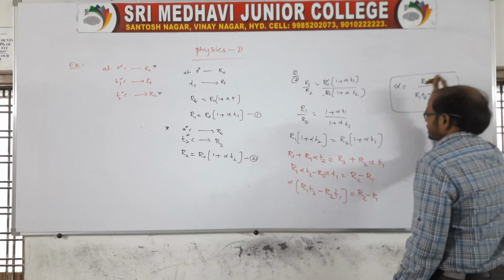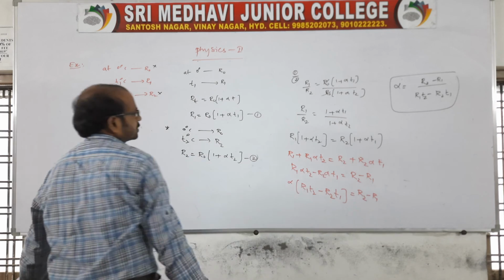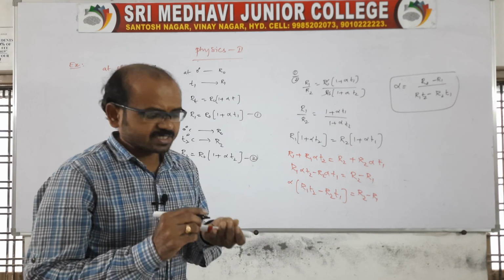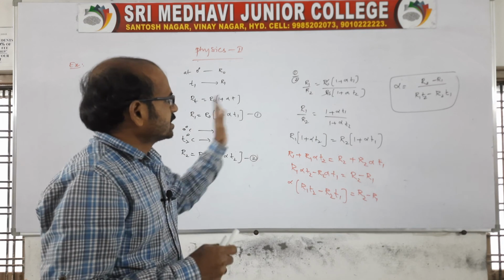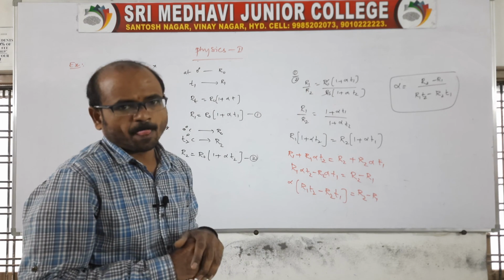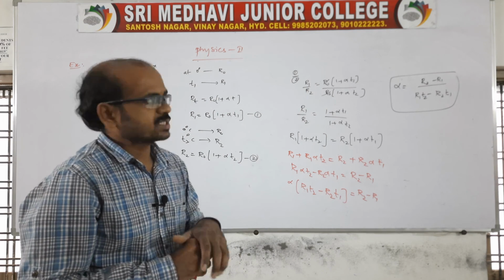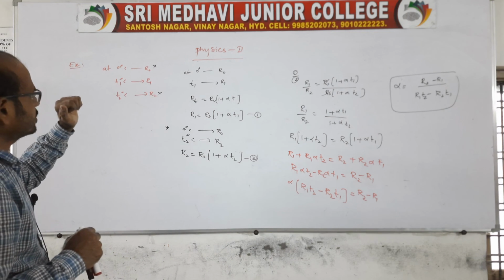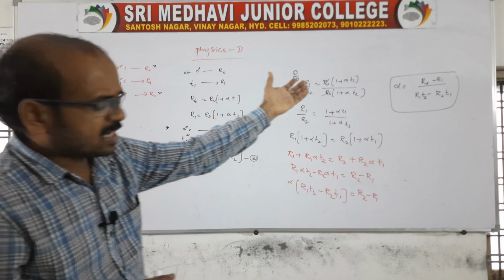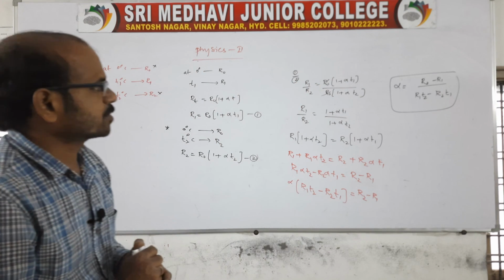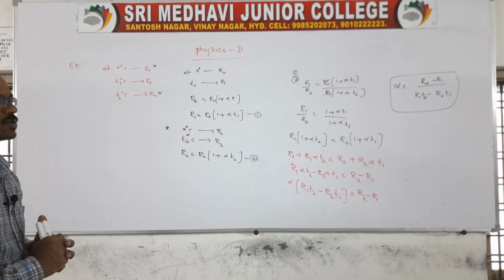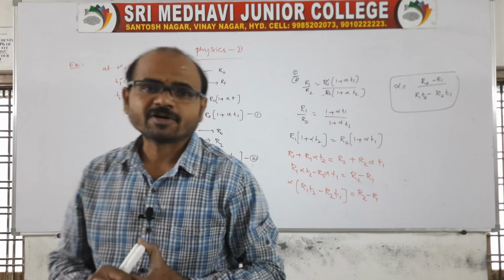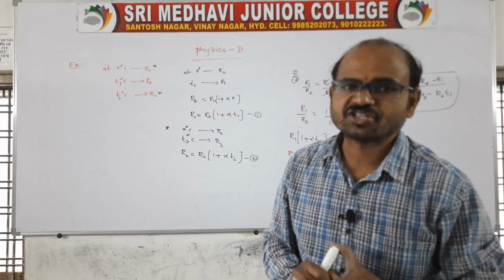When there is a difference in temperatures given, better use this expression. Clear? So this is for different temperatures and different resistances given. Then the formula will be alpha is equal to R2 minus R1 by R1 T2 minus R2 T1. So this is an expression related to different resistances and different temperatures.